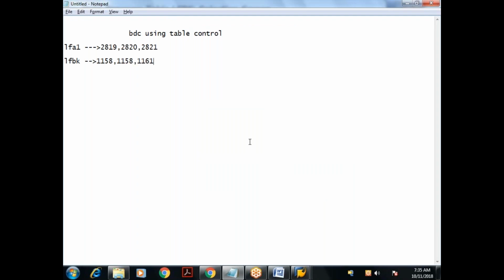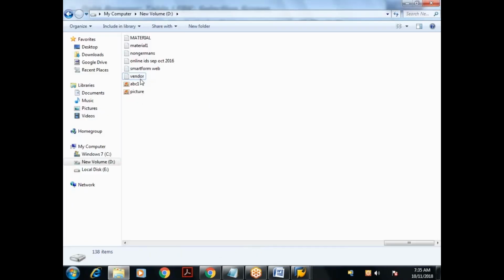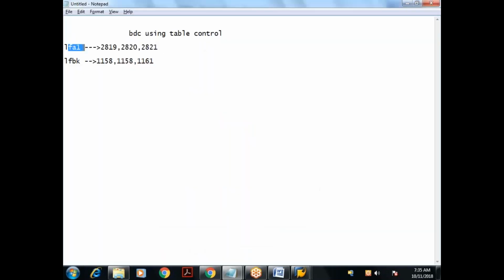So what is my requirement now? This is the requirement. See here. I'm having a vendor file in D drive. This is the file. So this particular file contains both vendor master data and vendor bank details. See this file here.